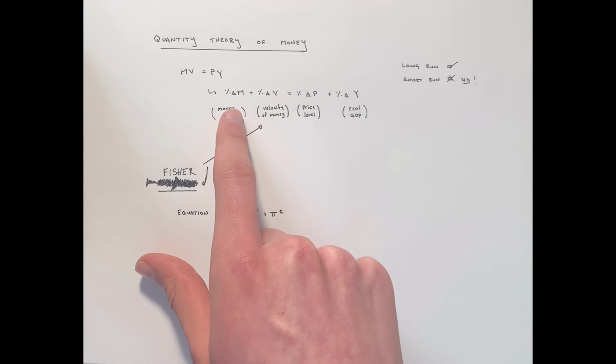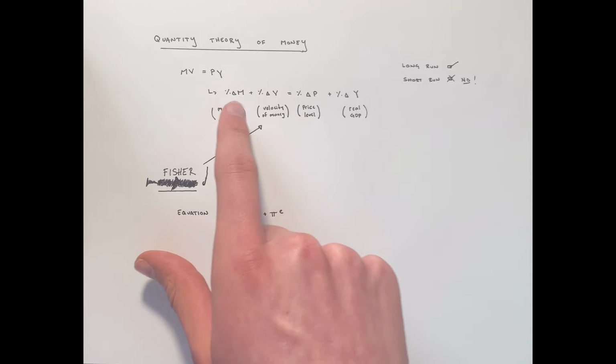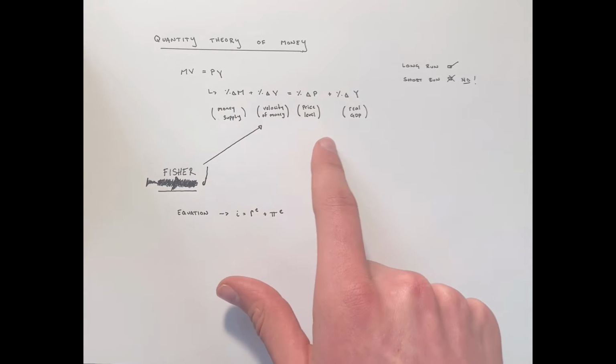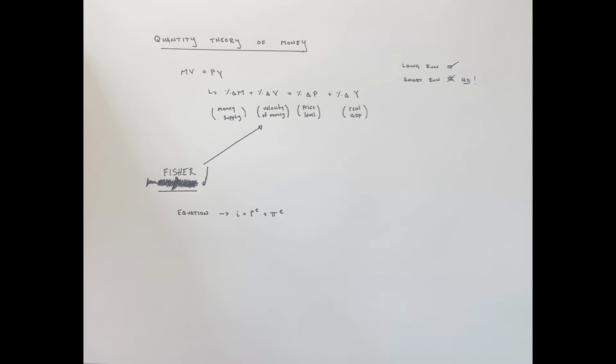But we have to take into account 4 variables: the percent change in money supply, the percent change in velocity of money, the percent change in price, and the percent change in the real GDP. Fisher's addition to this theory is that the velocity of money is constant. It doesn't change much. So it can help us to expect inflation, and we'll go into an example of that in the future in the long run. And this equation here is from Fisher as well. This is an important one we'll derive a little later.